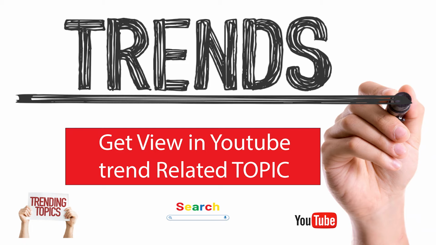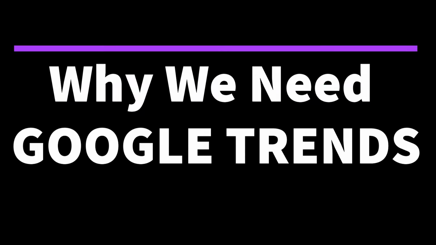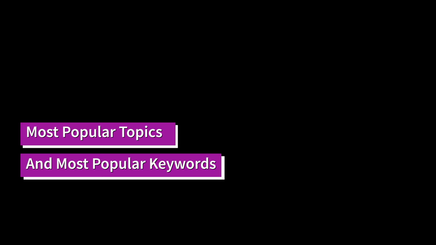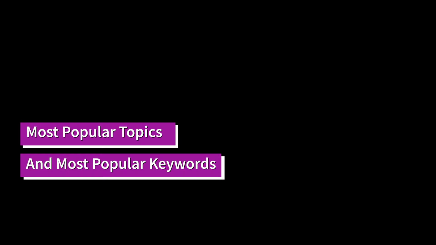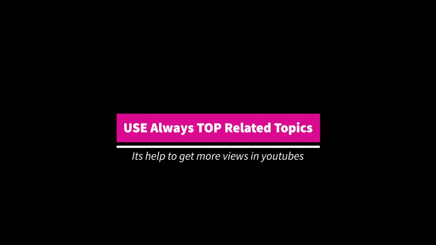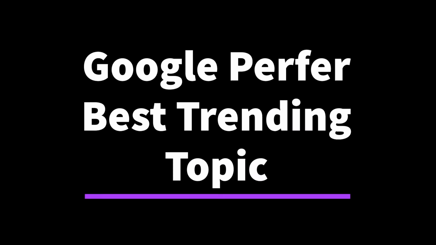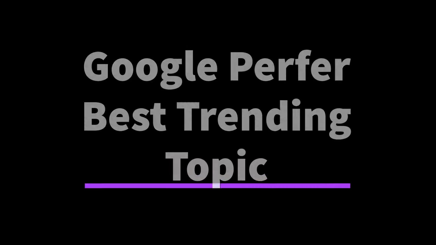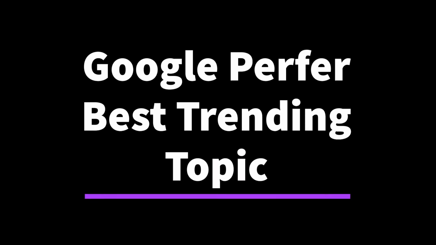Why we need Google Trends? Google Trends helps to find out the best trending topic or most popular keywords for your YouTube channel or blogs or articles or to start a business. Once we know the best popular trending keywords, we can release the YouTube video as per the topic so that automatically we get good reviews and good views through the YouTube channel, because mostly people search for the topic. So this Google Trends will help you.